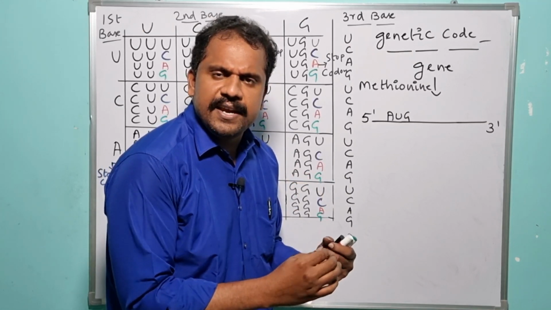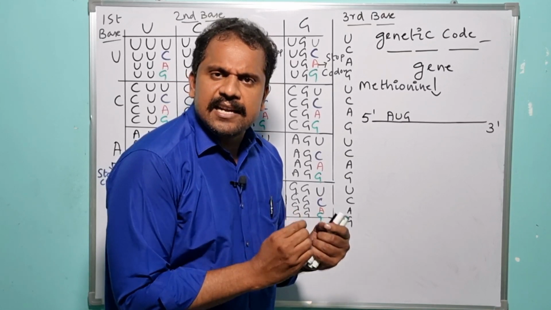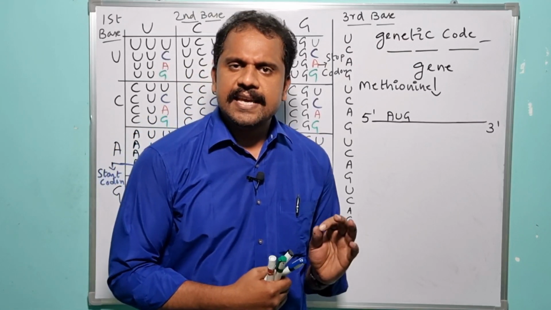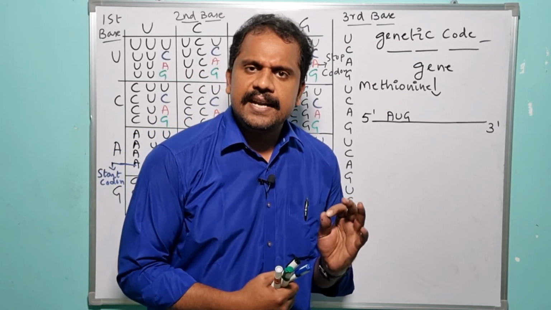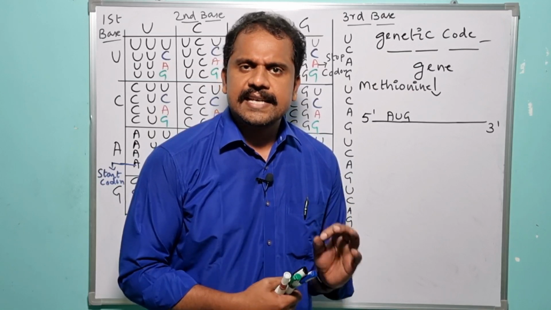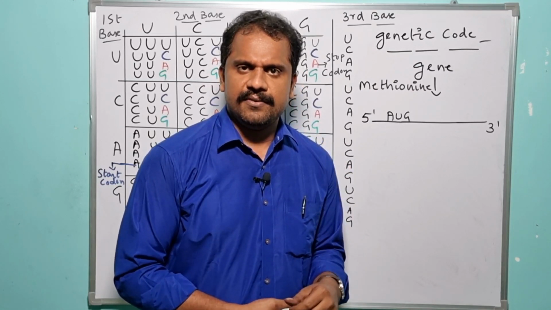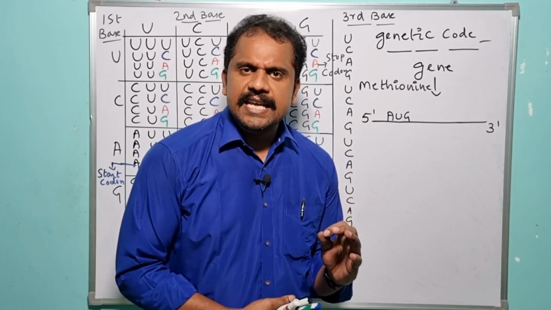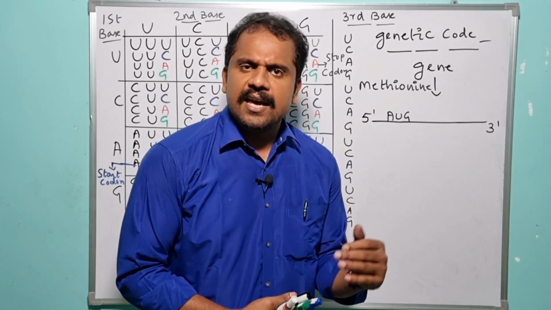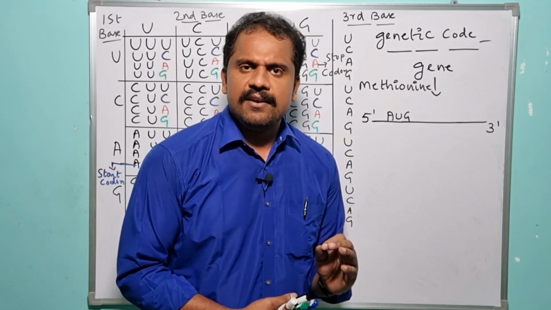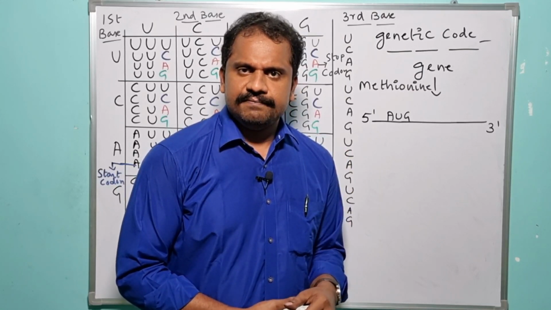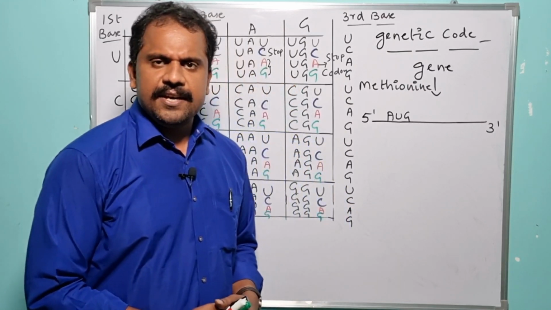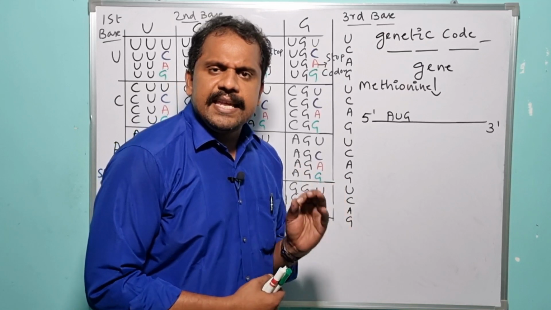Or in simpler terms, we can define genetic code as the set of rules through which the genetic information present in a living organism, which may be either DNA or RNA, gets expressed. It is the genetic code that makes this possible. Is it okay?